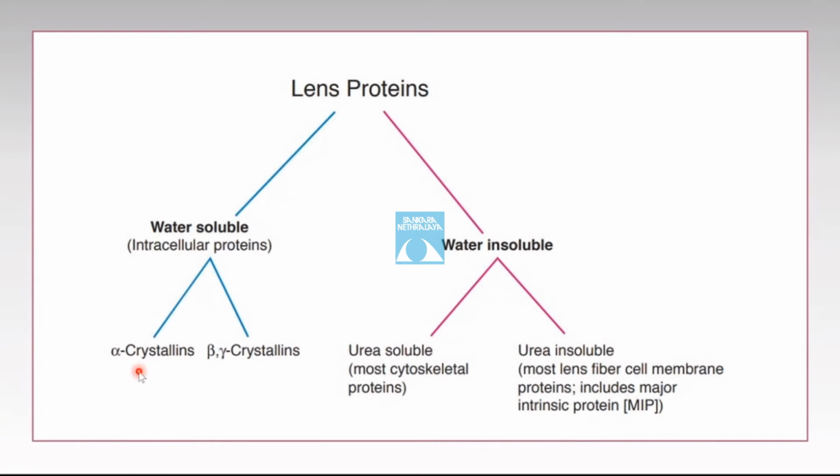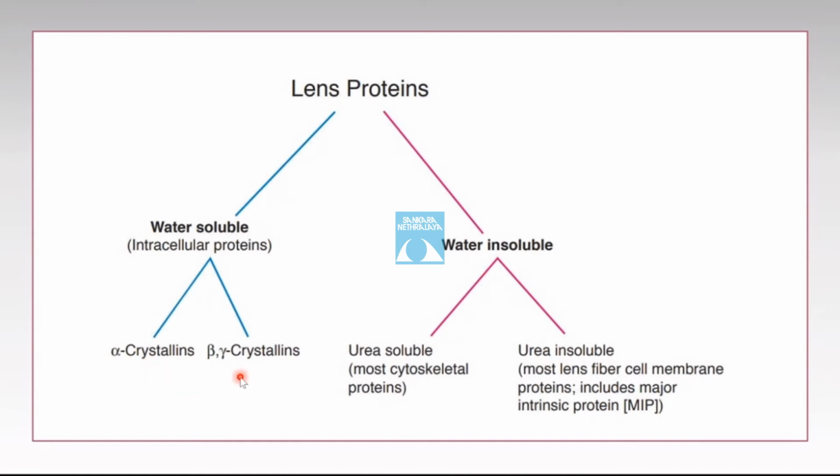Now, when we talk about the crystallins, the alpha crystallin is the largest crystallin, which constitutes 31% of the total proteins. Alpha crystallin performs a key role in preserving the lens transparency, not only as a structural protein, but it acts as a lens chaperone, where it binds to partially denatured proteins and prevents their aggregation. It consists of two subunits, alpha A and alpha B.